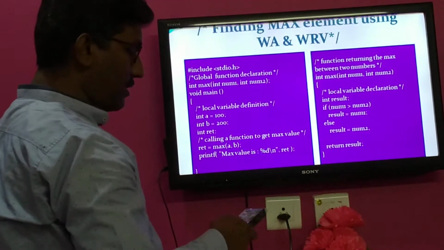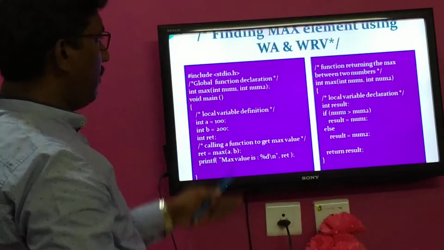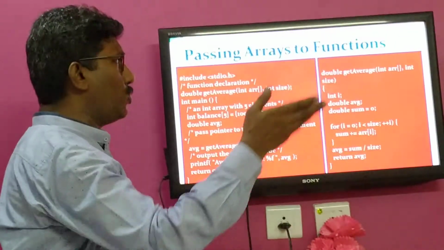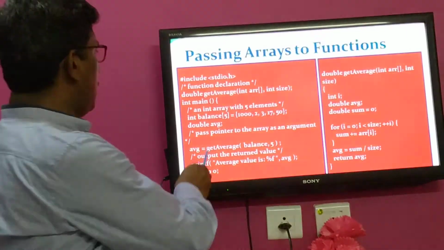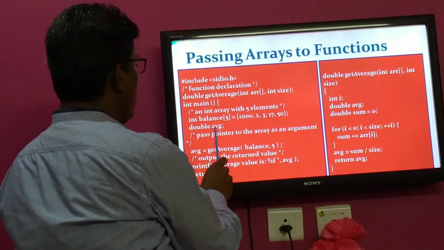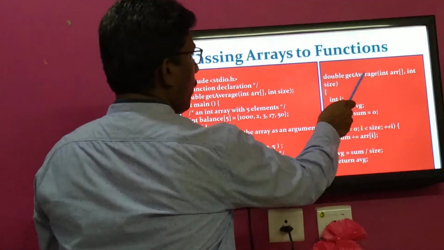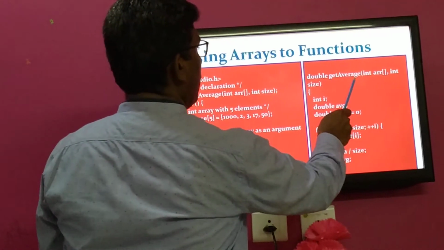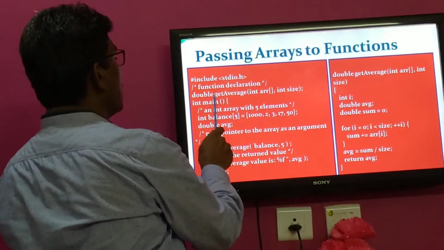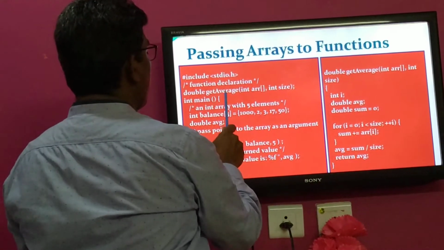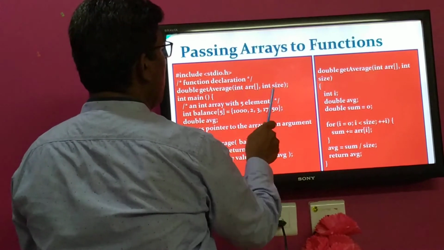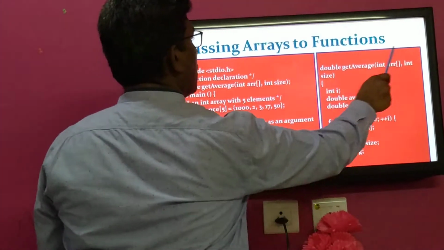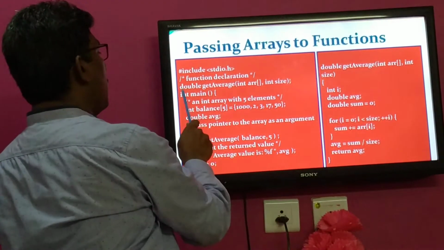This is about finding the maximum value with arguments and with a return value. Then another concept is passing arrays. We can pass arrays to a particular function. In this main function, different variables are declared, and outside of main another function is defined, called getAverage. Before that, globally, the function is declared with double type, getAverage, and it uses one array variable and an integer-type size variable. The same function signature is informed to the compiler globally.